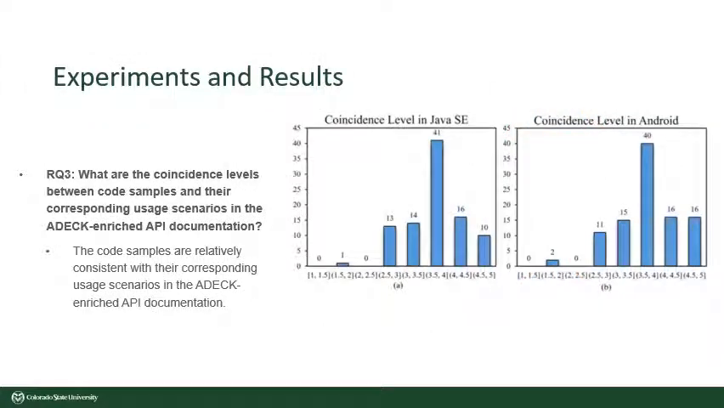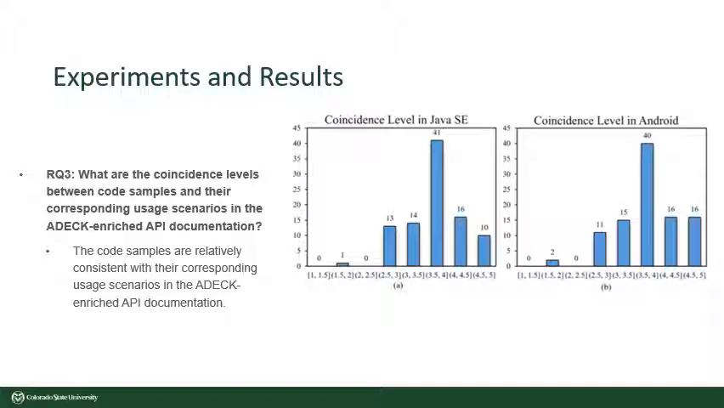They set up the third question to investigate whether there is consistency between the code samples and their usage scenarios in ADECK API. To evaluate that, the entire usage scenarios and code samples for the selected API types are assigned to volunteers to score the consistency levels. They found that the code samples are consistent with the usage scenarios, as we can see in this histogram.